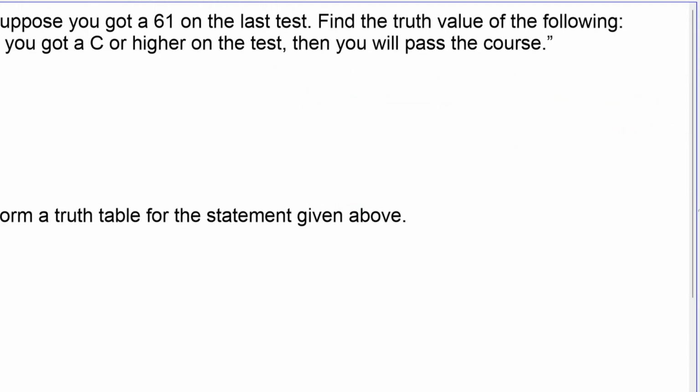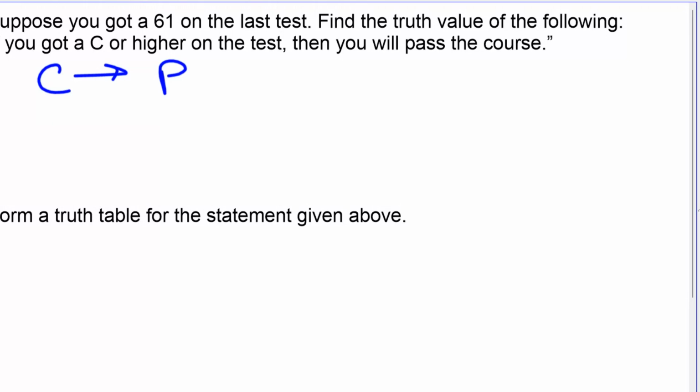Number 1A. Suppose you got a 61 on the last test. Find the truth value of the following. If you got a C or higher on the test, then you will pass the course. This is kind of tough. You're going to think about this backwards probably. If you got a C or higher, then you will pass the test.